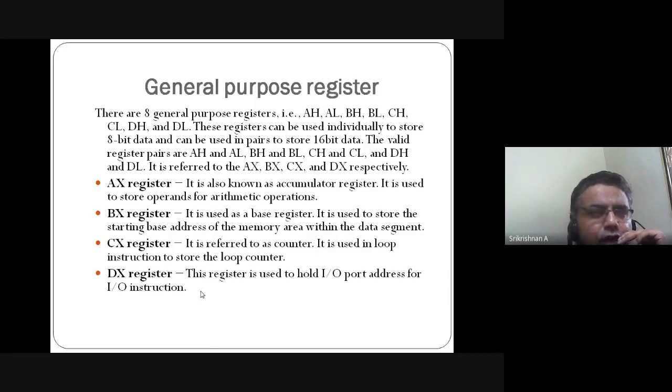CX stands for counter, meaning incrementing one after another. For example, take a traffic signal, where for red you have a red counter, for orange an orange counter, for green a green counter. As long as the red is there, the red digital display will be counting backwards.